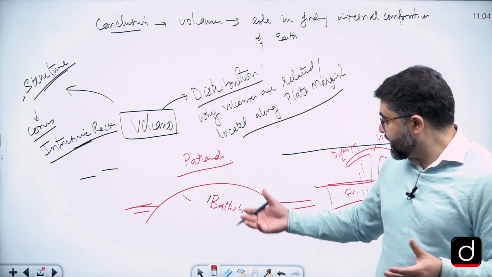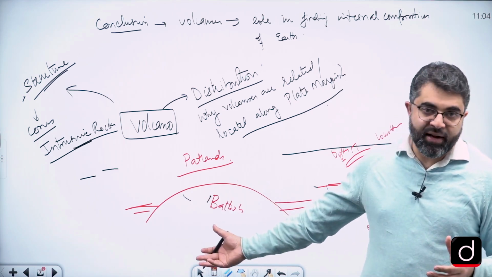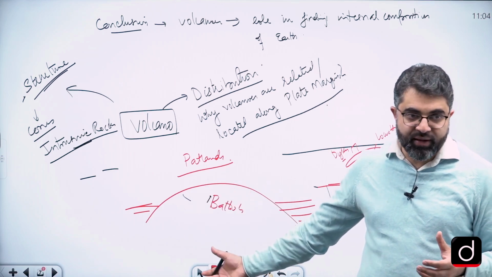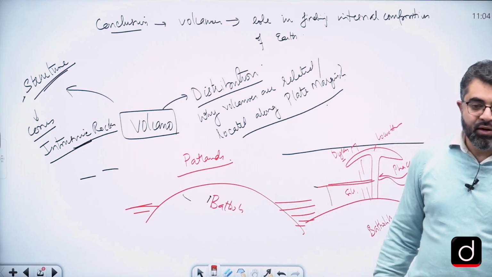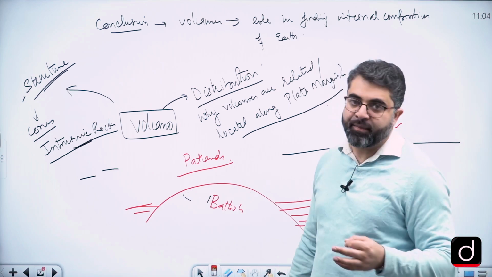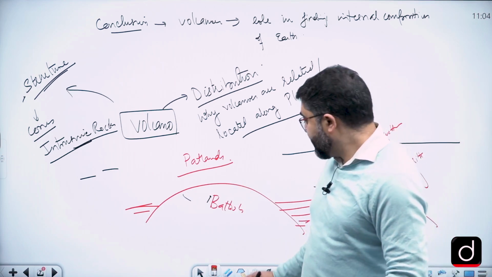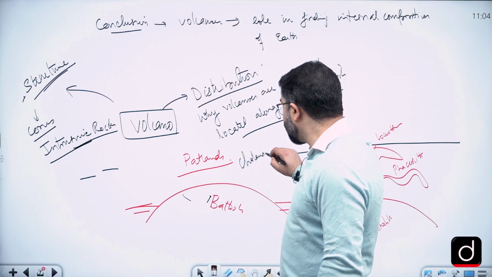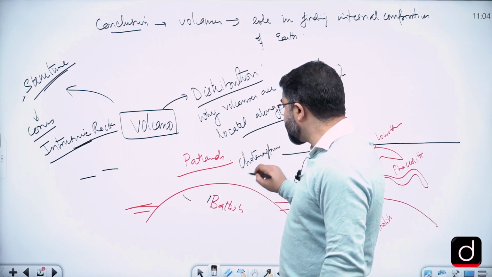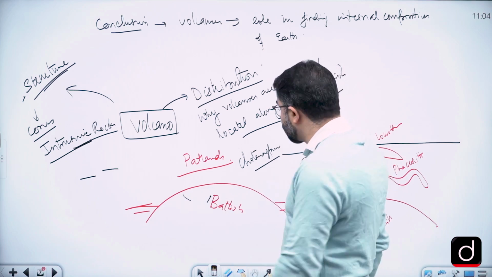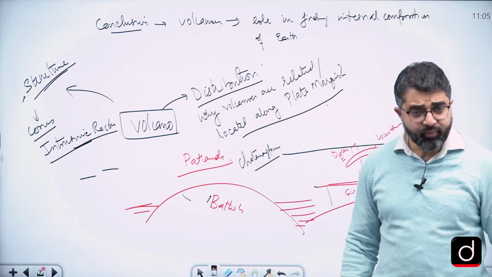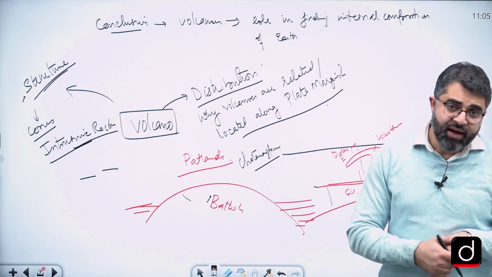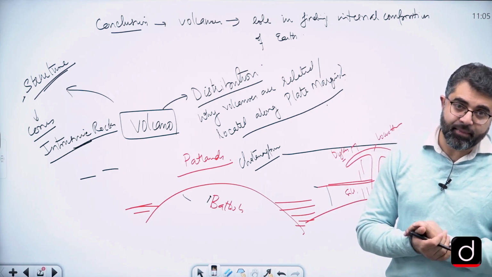So eruption of all this exposes batholith, which become the storehouse of minerals, mineral heartlands. We can quote one example, that is Chota Nagpur region of India. Chota Nagpur is an example of such a land, and that is why it is called as a mineral heartland of India. This is also one of the dimensions that you can expect in your exam.